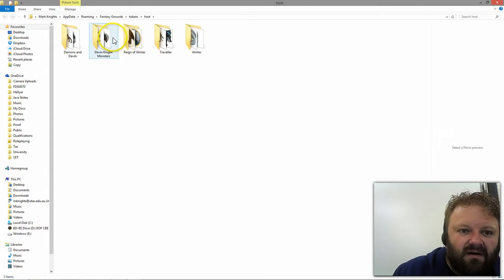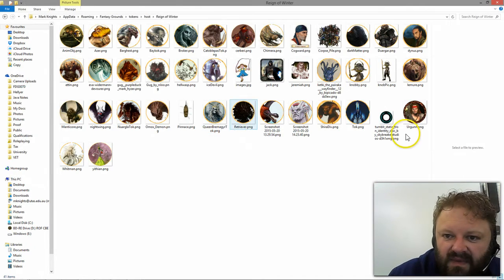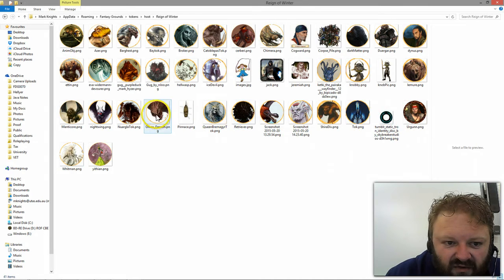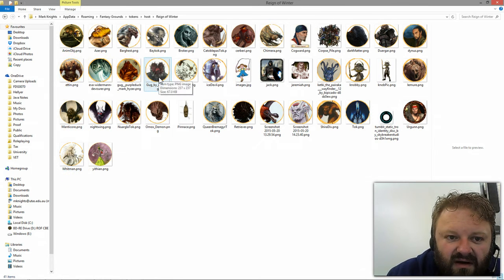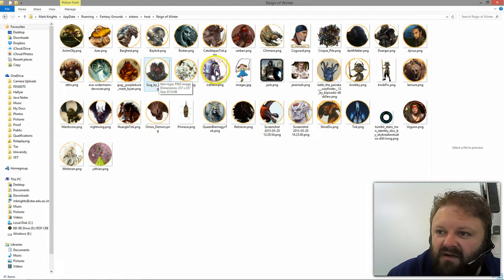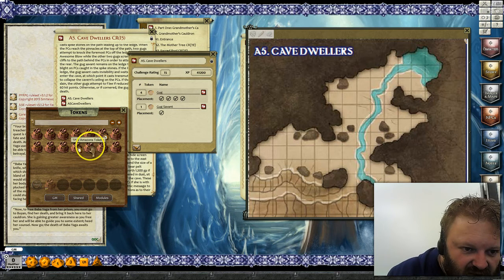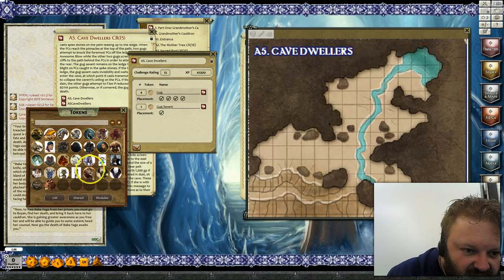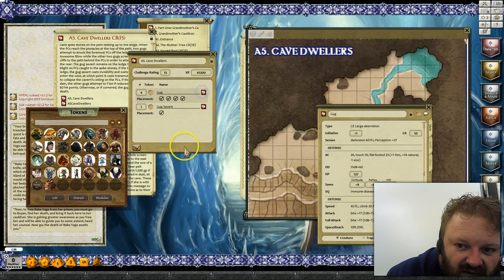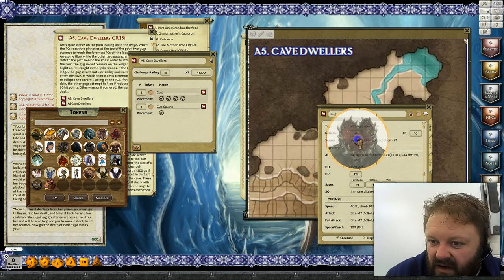Okay. Rain of Winter. Get a bit of a better look at it from here. There's my Gug. Right, so he should be appearing in the folder. Maybe I just overlooked him. So we'll go back to Rain of Winter. And there he is. So I'll drag that token in there. No, we need to go to the Gug token and drag him in.